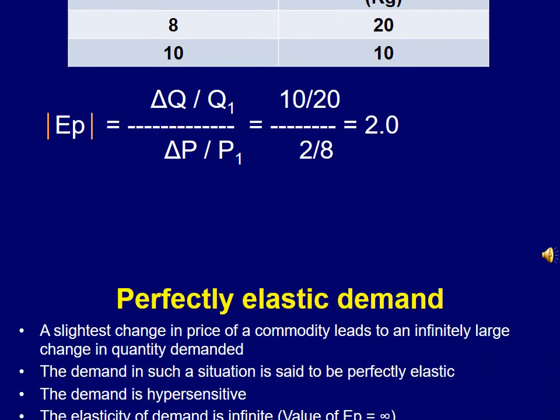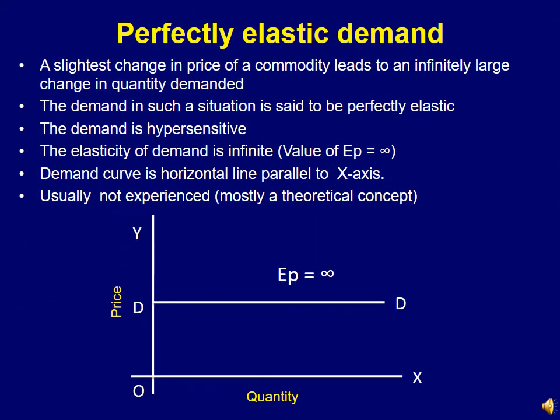Moving ahead, this is the last type of degree of price elasticity of demand, that is perfectly elastic demand. Like perfectly inelastic demand, this is a situation which is opposite to it. In perfectly inelastic demand, the change in price of a commodity leaves the quantity demanded of that commodity unaffected.